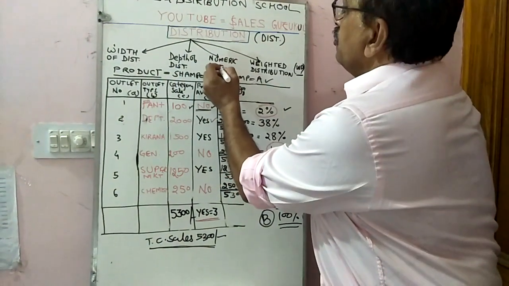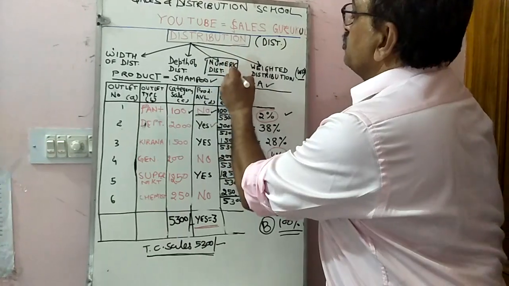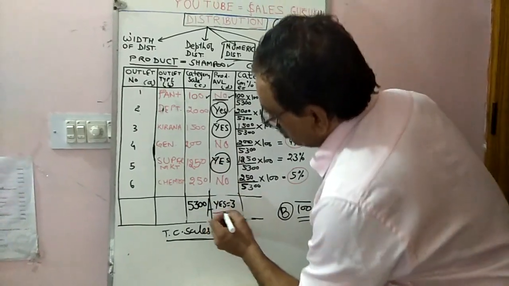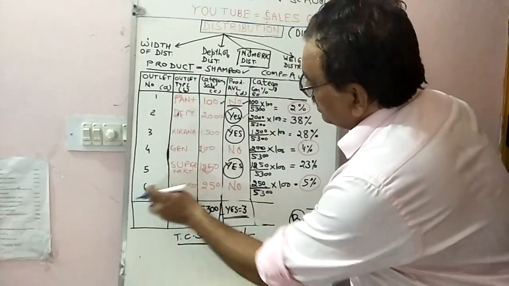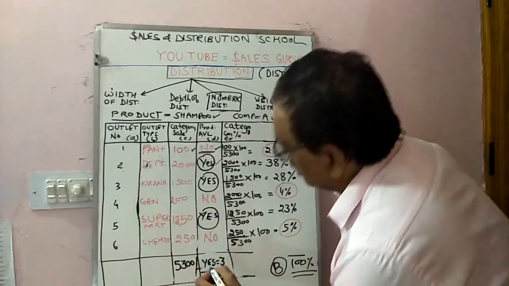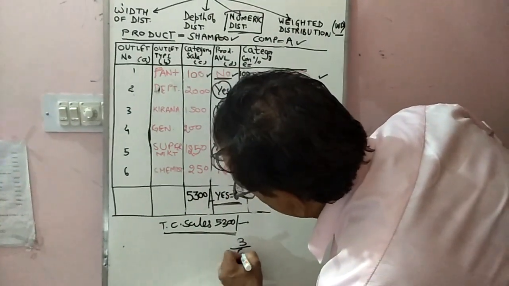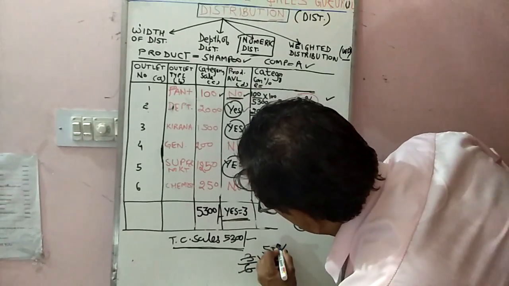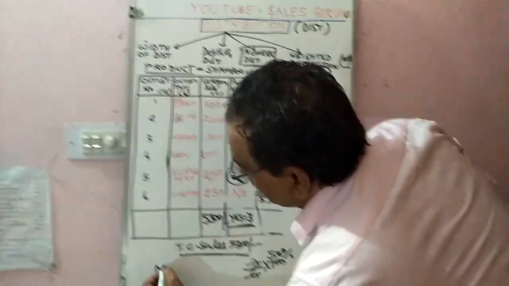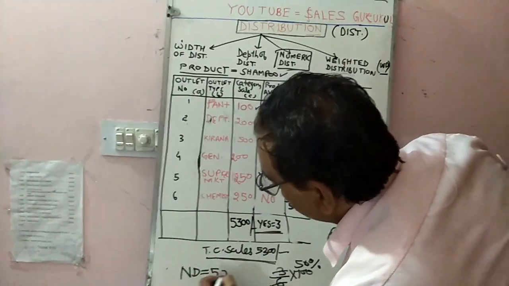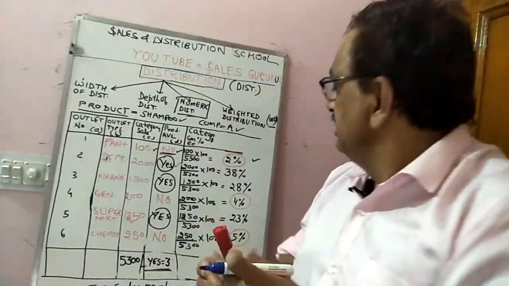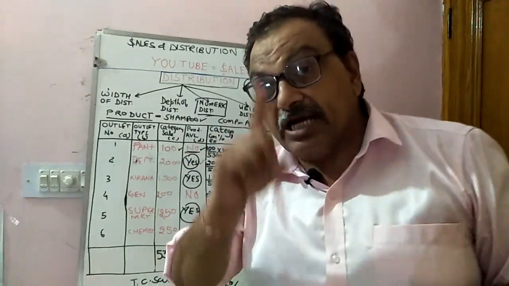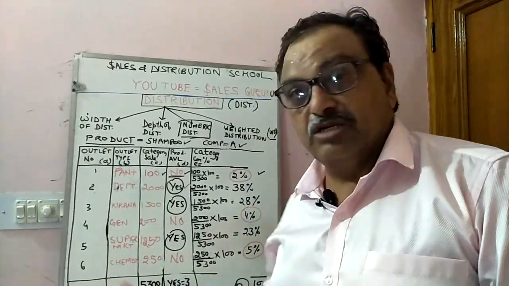Now we'll explain numeric distribution also here. In how many shops are the products available? 1, 2, 3. So out of 6 shops, at 3 outlets the company's products are available. Numeric distribution is available outlets divided by total shops into 100, which is 50%. Company A is available in only 50% of the outlets of the town.